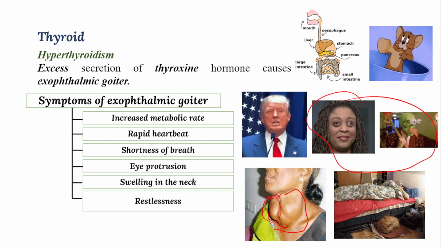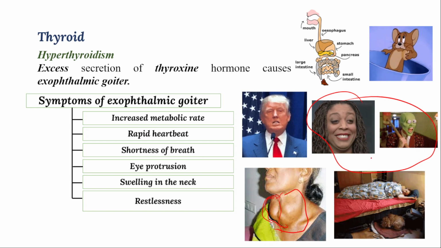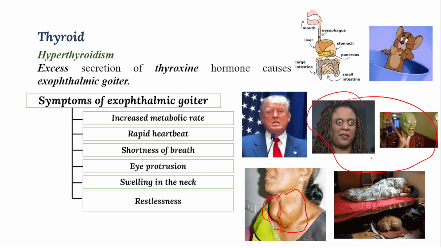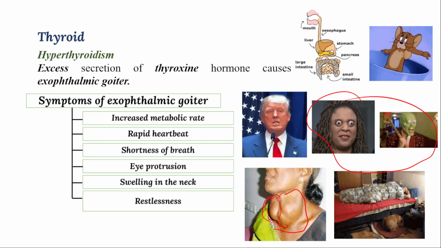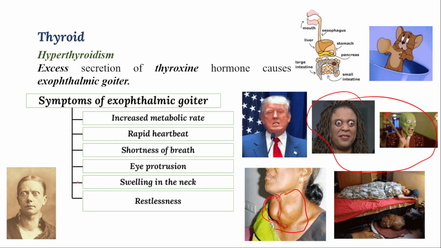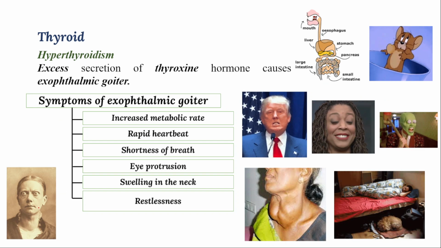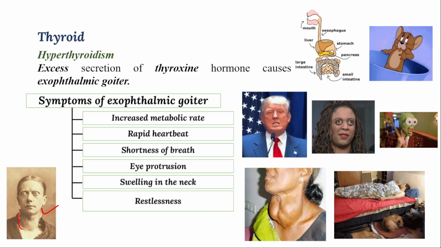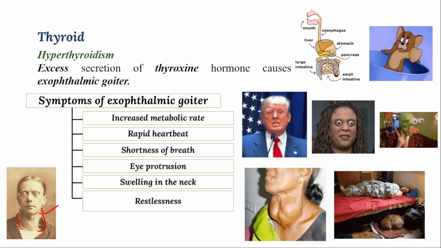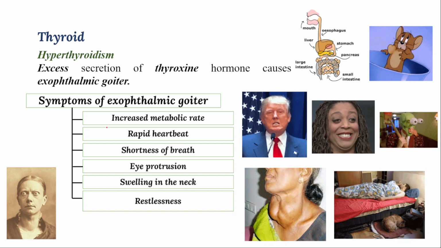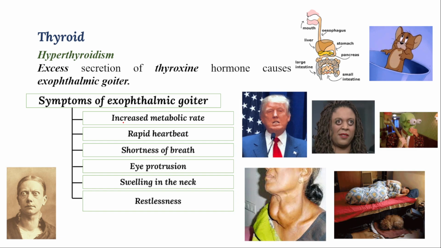In sleep also you will have hallucination, illusion, and then you will frequently wake up from sleep because of restlessness. And you can observe what the actual patient suffering from exophthalmic goiter looks like. You can see the neck will be swollen, the eyelid will be open, eye protrusion will take place, and increased metabolic activity, everything will be shown.